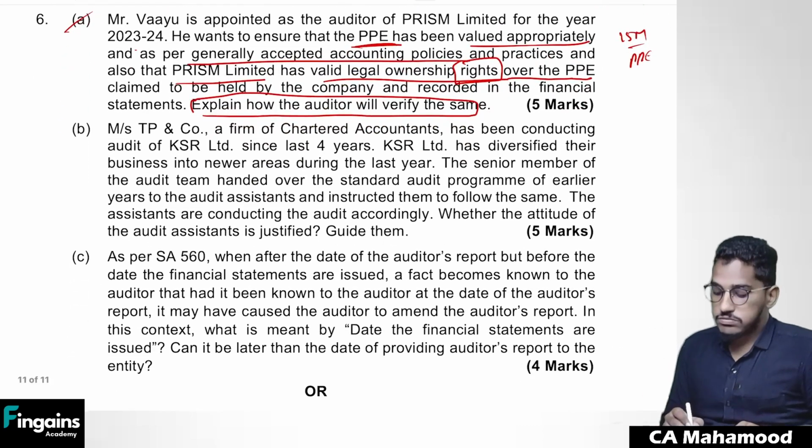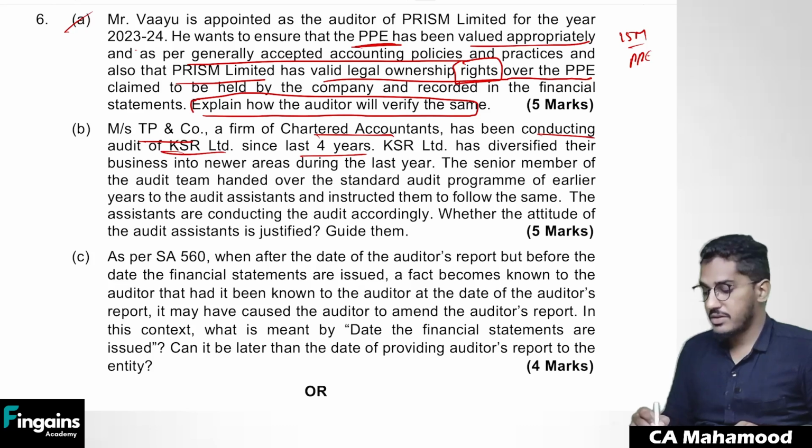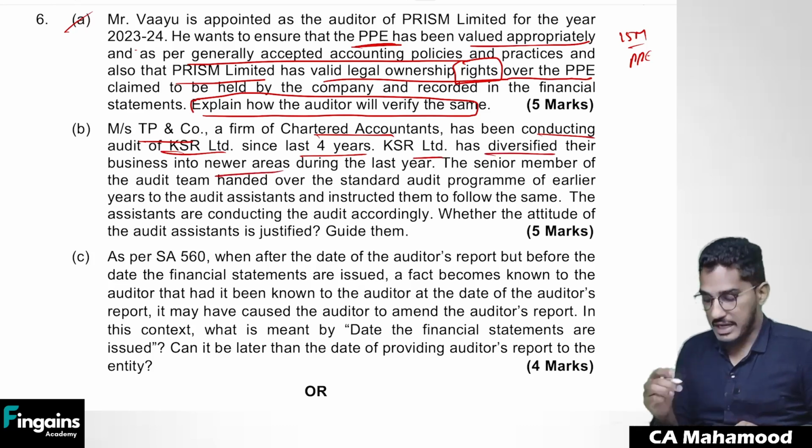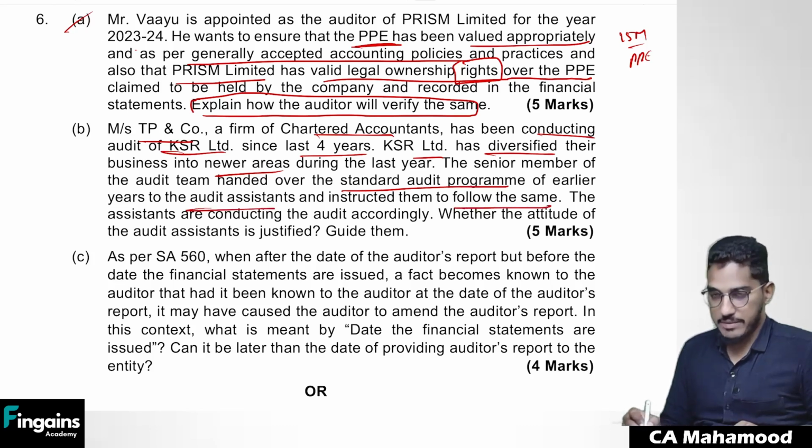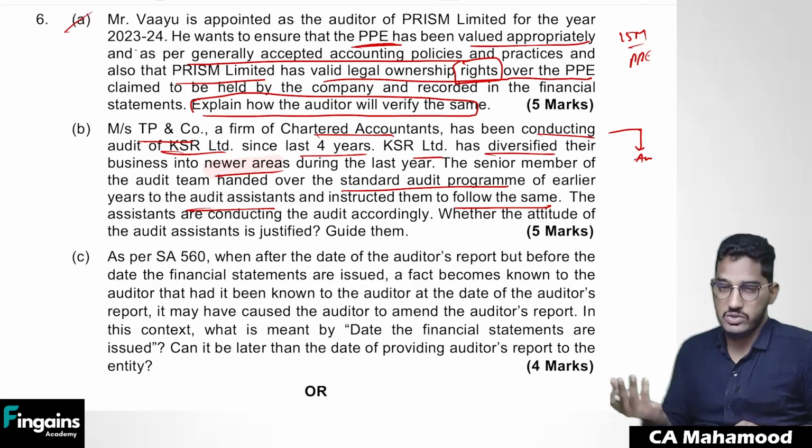Next. TP & Co, a firm of chartered accountants, has been conducting audit of KSR Limited since the last 4 years. KSR Limited has diversified their business into newer areas during the last year. The senior member of the audit team handed over the standard audit program of earlier years to the audit assistants and instructed them to follow the same. So whatever last year's audit program is there, the same has been given to the audit assistants. But in the question, they are clearly telling the company has diversified. It has entered into new areas of business.